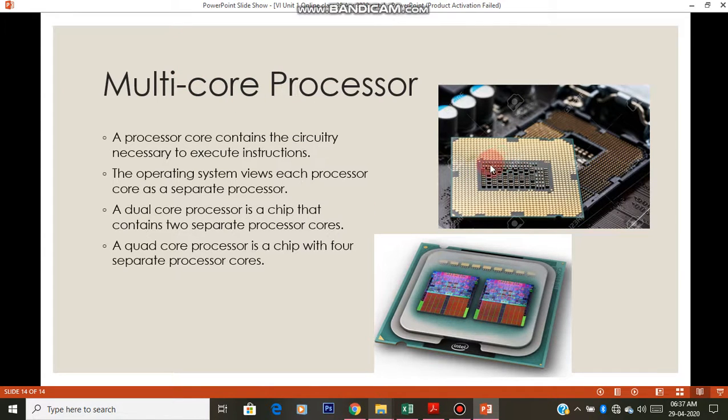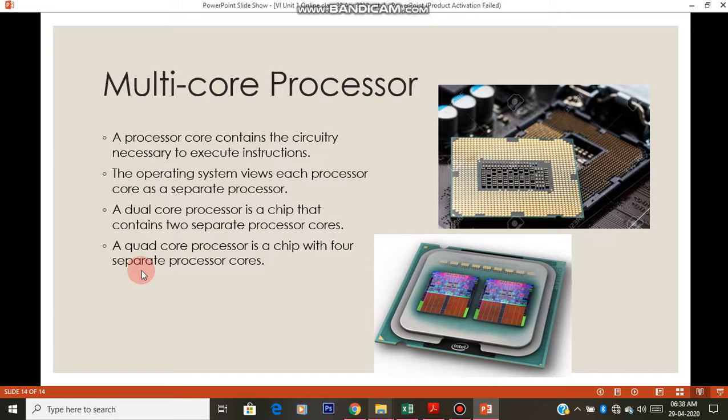This core, if it is single core, and if you have two of these on a chip, that we call as multi-core, more than one, and it is also called dual core. The speed will be very high. Okay, it works as if we have two CPUs. It works as if we have two processors inside the CPU. A dual core processor is a chip that contains two separate processor cores like this.